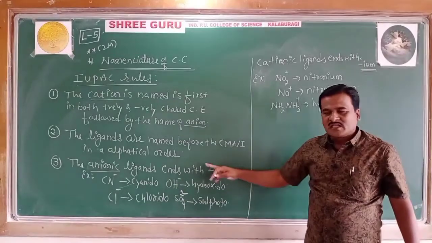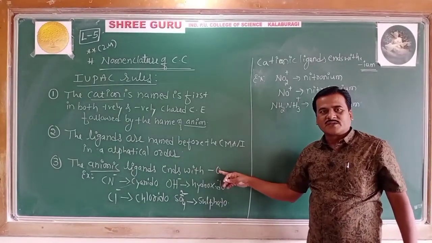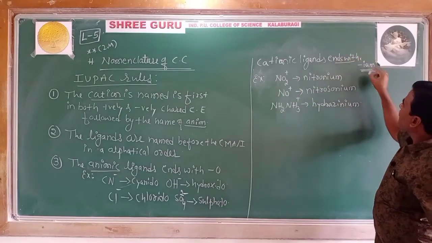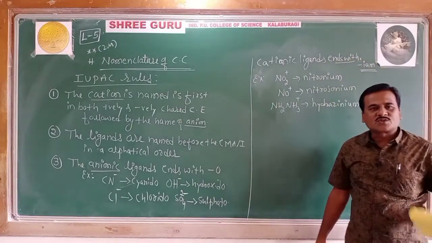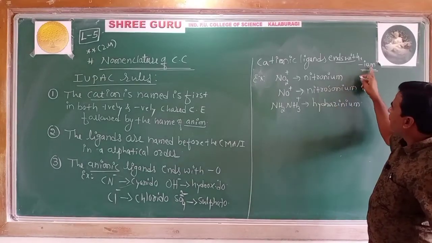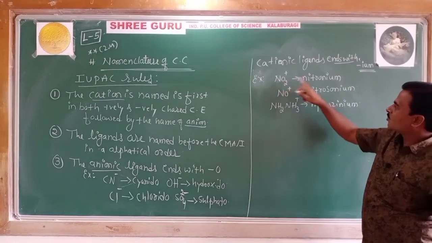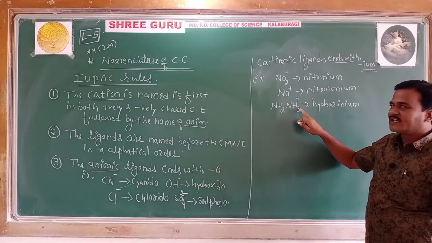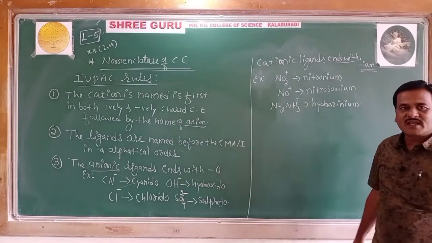In the third rule, an anionic ligand should end with 'o' and a cationic ligand should end with 'ium', in alphabetical order.